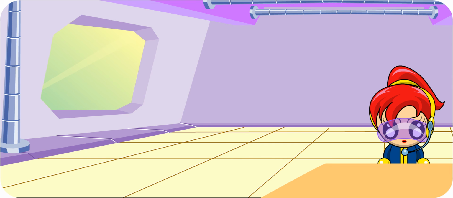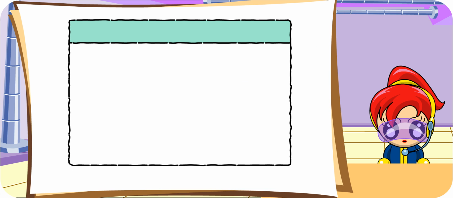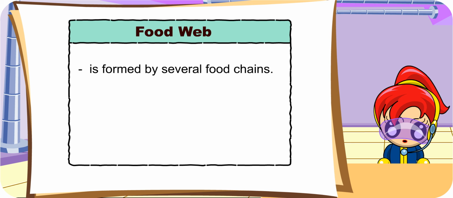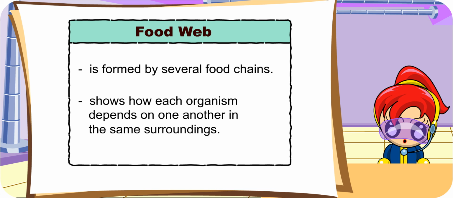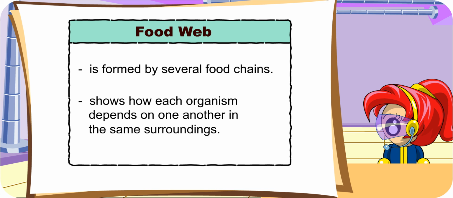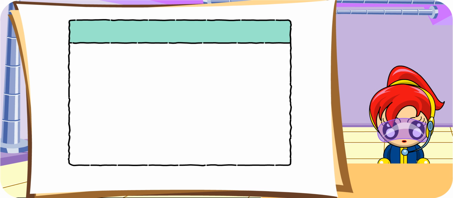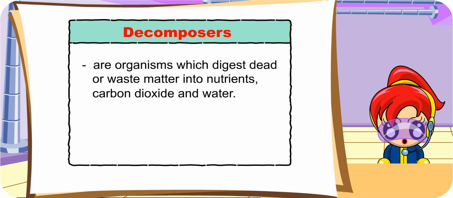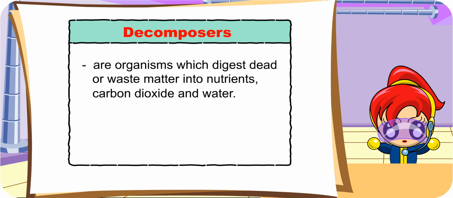Let's sum up today's lesson. Tell me, Turbo Girl, what is a food web? A food web consists of several food chains and it shows the relationship between the organisms living in the same surroundings. Brilliant! What about decomposers? What are they? How are they important to the other organisms? Decomposers are a group of organisms which digest dead or waste matter into simpler and useful substances.